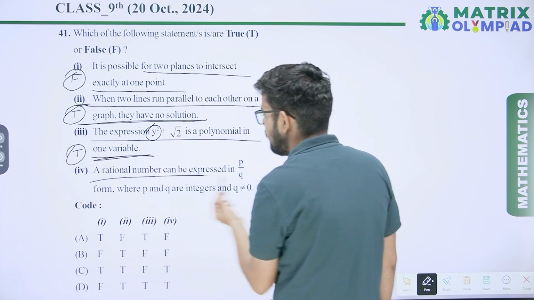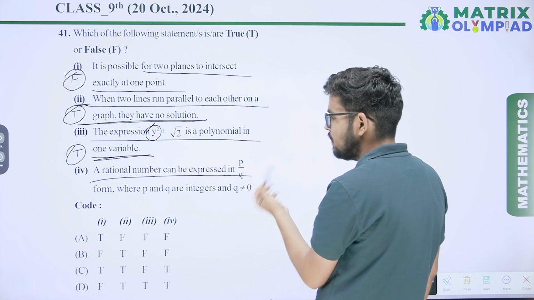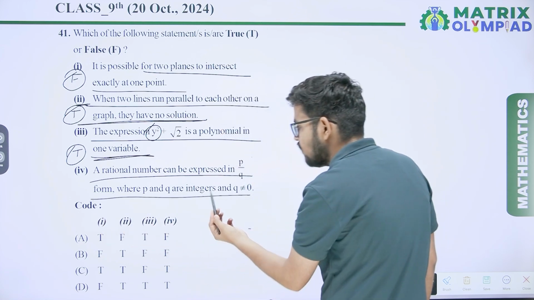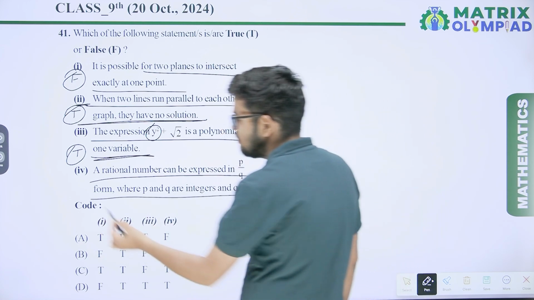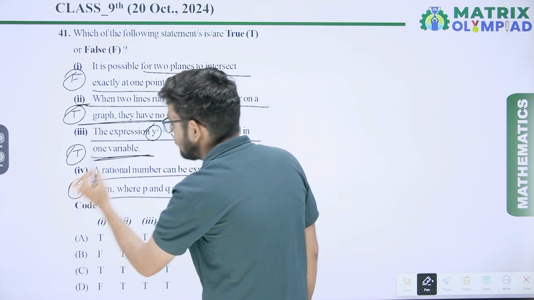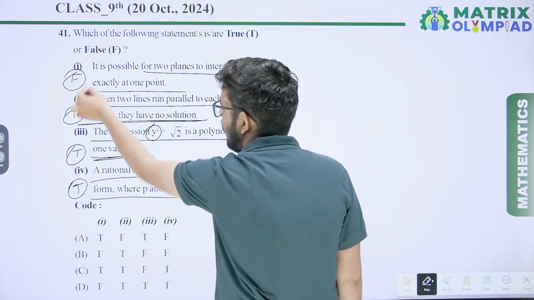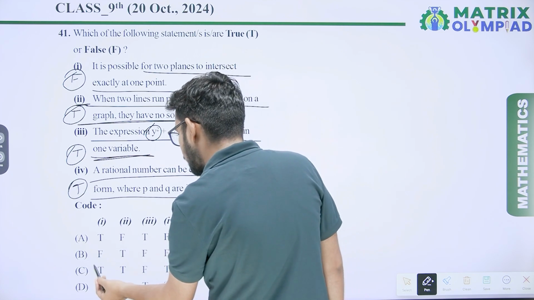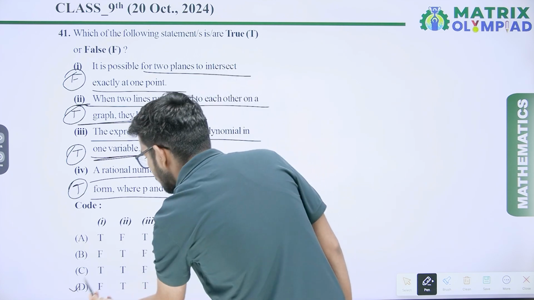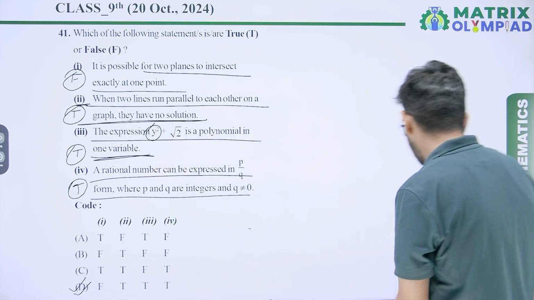Fourth, a rational number can be expressed in p upon q form, where p and q are integers and q is not equal to 0. Yes, this one is absolutely true. This is the definition of a rational number. So our correct answer is FTTT. Option D will be the correct answer.